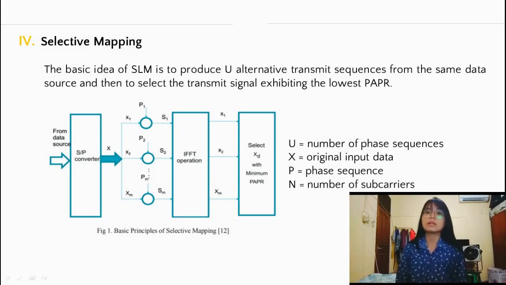From the same input data, X is multiplied with phase sequence P of the same length. After multiplication, the IFFT transform will be applied to convert the signal to the time domain. The results of the IFFT will have different PAPR values. Those PAPR values will be compared and the lowest PAPR will be selected for transmission.